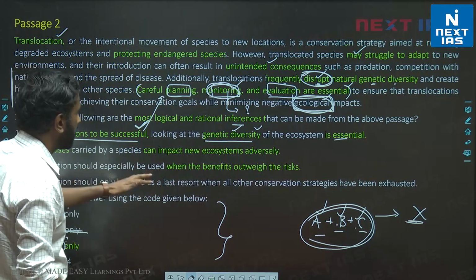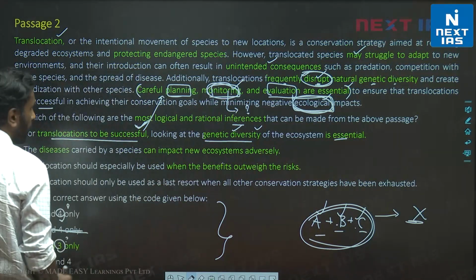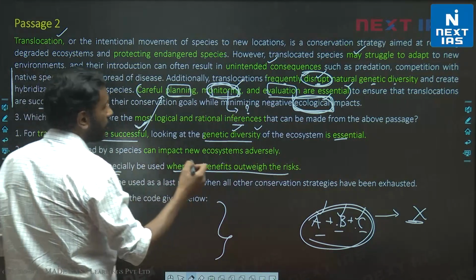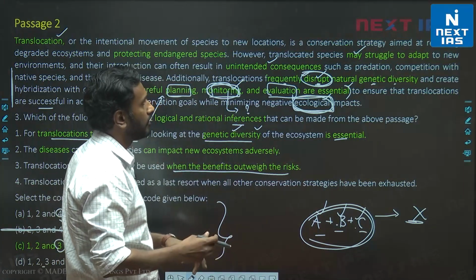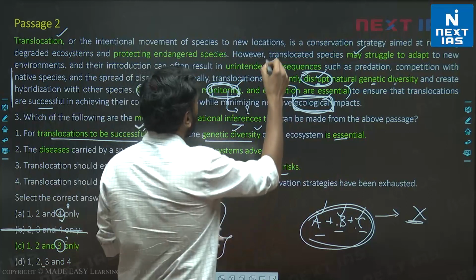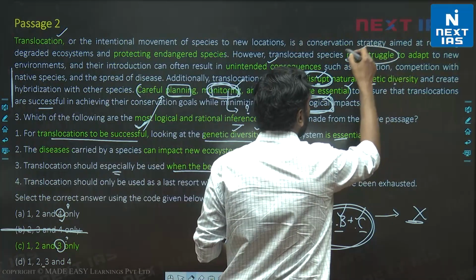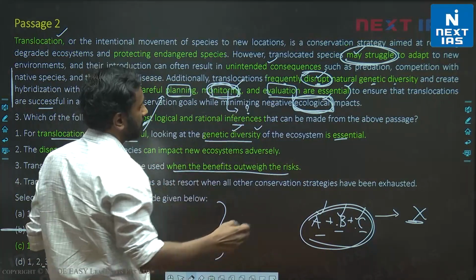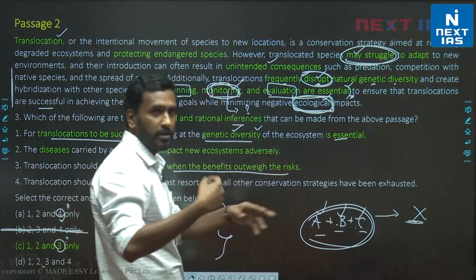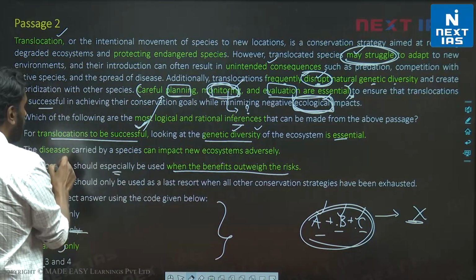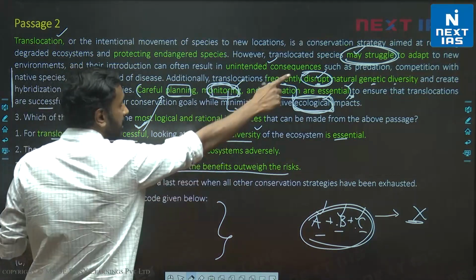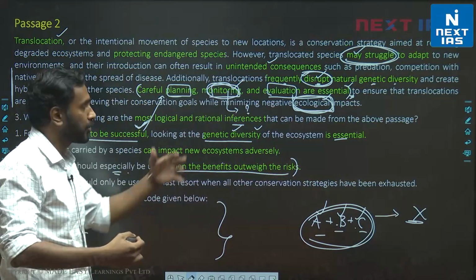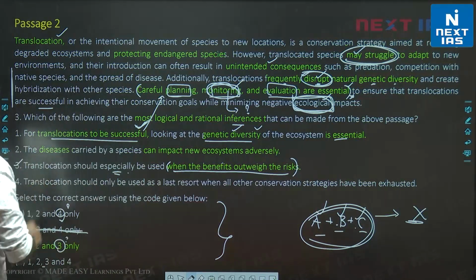So translocation should especially be used when benefits outweigh the risks. So we are told this has to be used specifically when benefits outweigh the risks, especially. If you notice, throughout the passage we are told the risk associated with translocation. However translocated species may struggle, right? And if you want to ensure that this does not take place, there's a lot of steps required. You should monitor, you should evaluate, etc. So if you want to undertake translocation, if you want to put that species at risk, then you need to employ it when benefits outweigh the risks, right? It should be beneficial to that species. So 3 is valid, right?